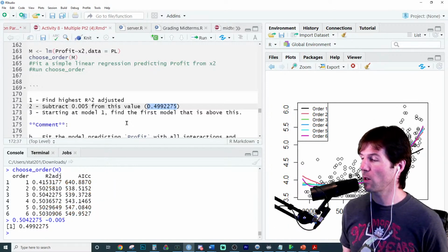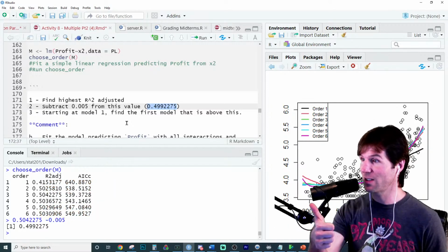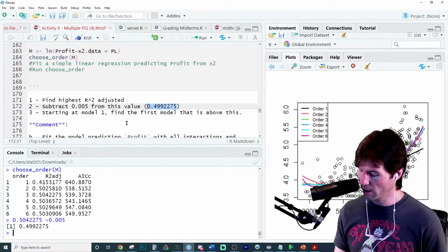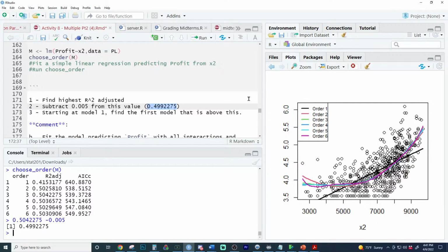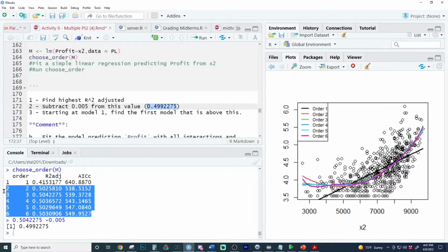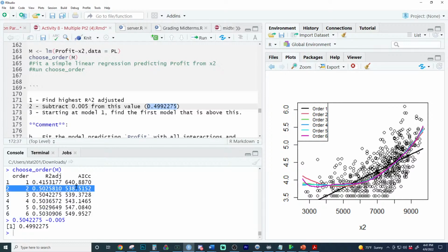The whole reason with checking model 1 is to say, could we just use a line? Great job, Kayla, right there, and Sierra. Do you see how the line really doesn't do as good of a job as these other ones? But the other ones all look very similar. Look at the R squared adjusteds on these, and then look at the models visually. They all look pretty similar. Hence why it's like, well, then let's just use this one instead.